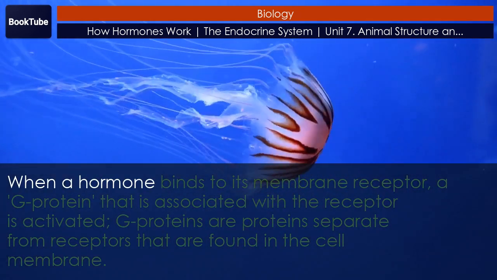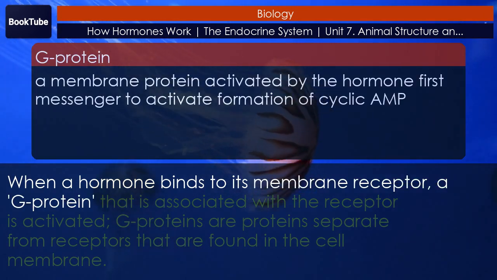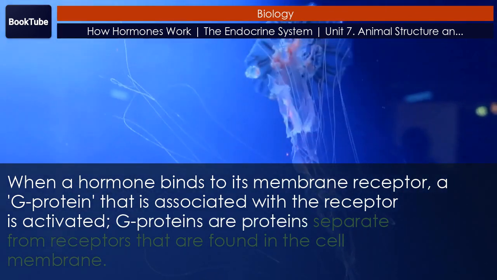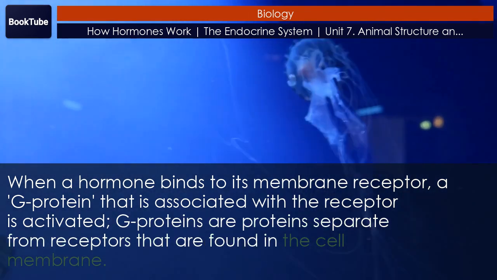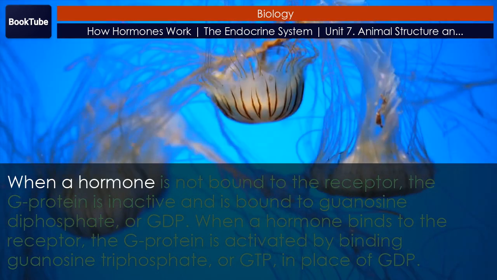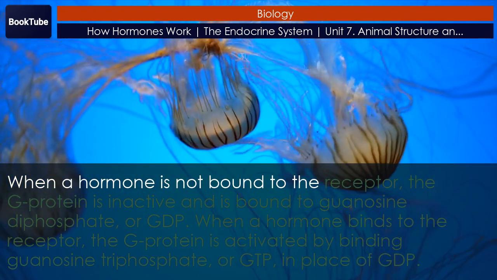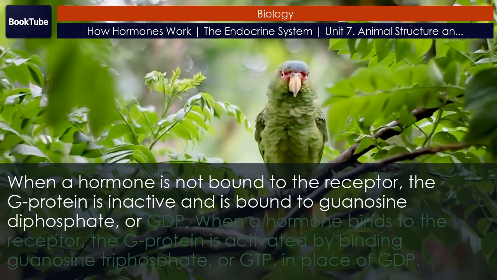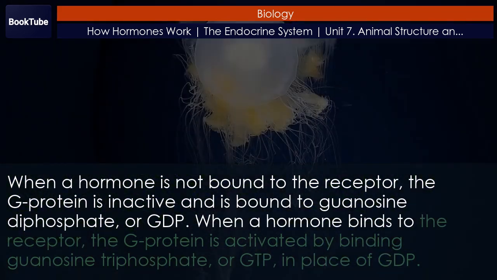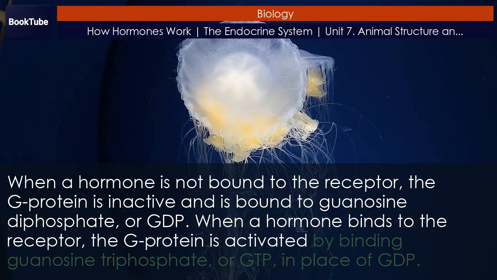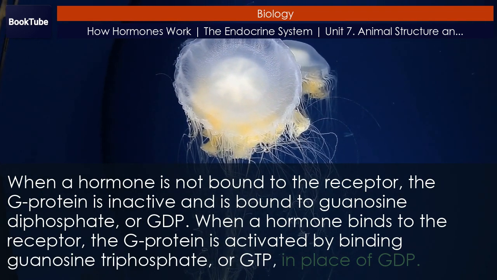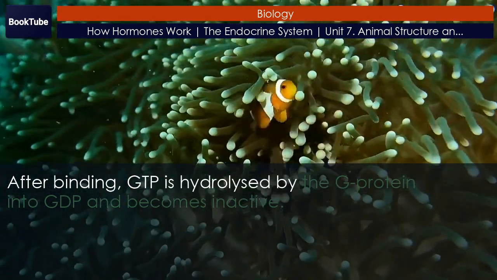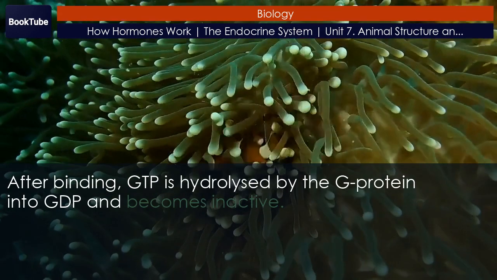When a hormone binds to its membrane receptor, a G protein that is associated with the receptor is activated. G proteins are proteins separate from receptors that are found in the cell membrane. When a hormone is not bound to the receptor, the G protein is inactive and is bound to guanosine diphosphate, or GDP. When a hormone binds to the receptor, the G protein is activated by binding guanosine triphosphate, or GTP, in place of GDP. After binding, GTP is hydrolyzed by the G protein into GDP and becomes inactive.